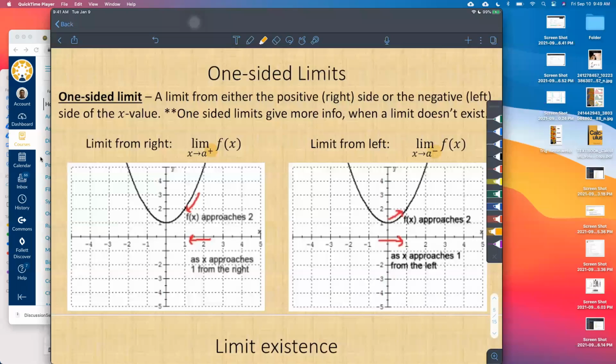Okay, and so what we mean, let's take a look, and it's already kind of highlighted there. As x approaches some value a from the right-hand side, what is the function doing on the right-hand side? It's approaching, in this case, we can actually write it out. The limit as x approaches 1 from the right-hand side of this function f of x is equal to 2.